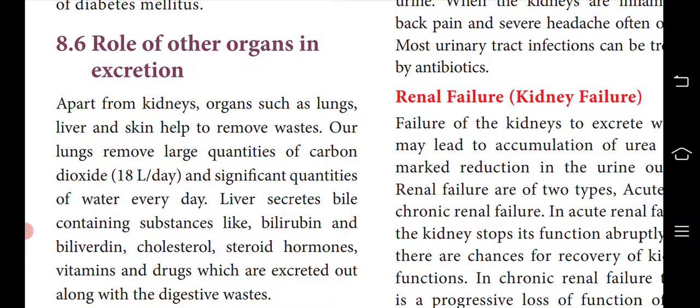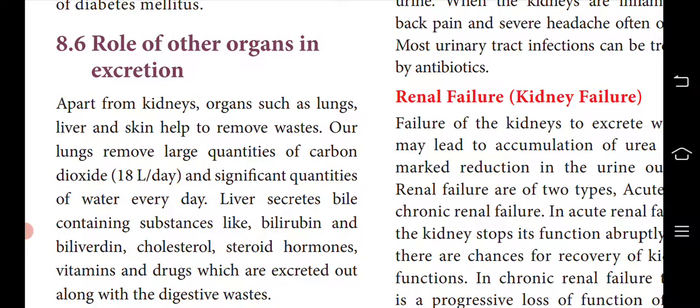Today we are going to continue with the biology lesson Excretion, chapter 8 part 2. Last class we learnt about the structure of the kidney, how it is controlled and how the excretory system functions. We saw how urine is formed, how extra water should not be sent out but reabsorbed, and how this is facilitated by hormonal control. All those things we saw in the last class.